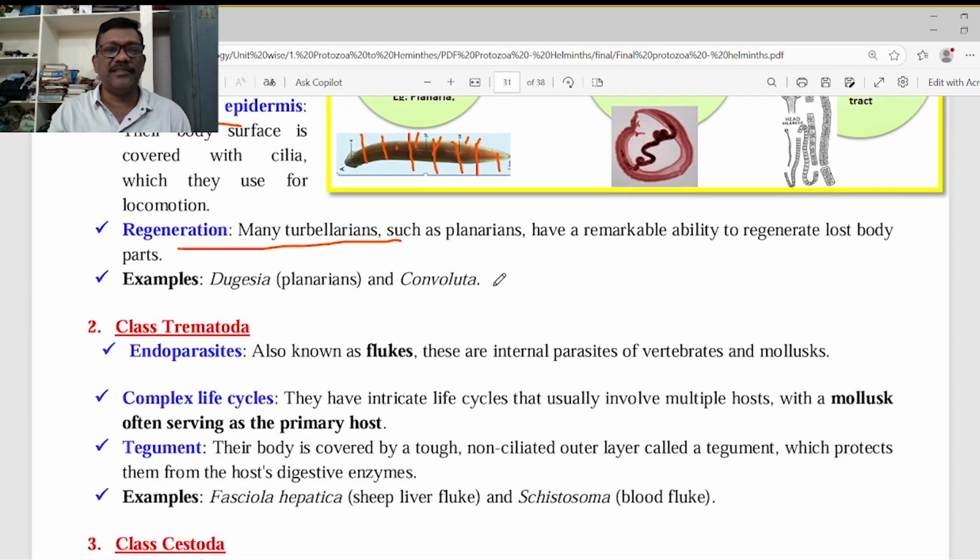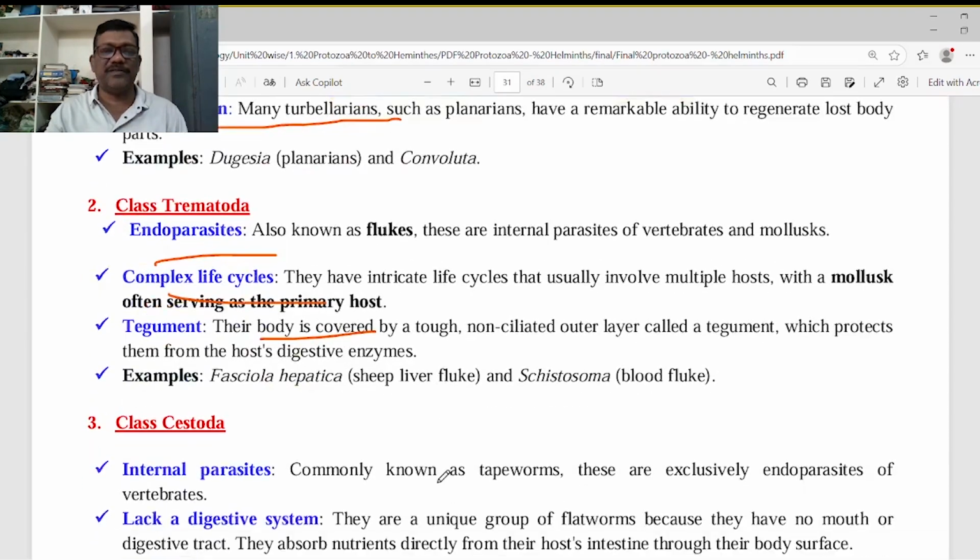But the trematodes are endoparasites, and the life cycle is very complex. Already we discussed why the life cycle is very complex, because the death rate is very high due to harsh conditions inside the small intestine or outside the host body. That's why the complex life cycle has developed in them. The tegument is developed in those organisms to protect them from the enzymatic reactions of host enzymes.